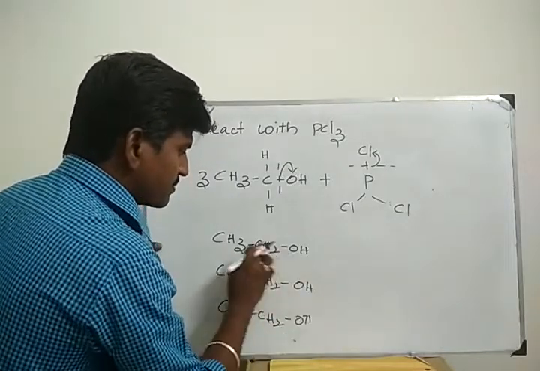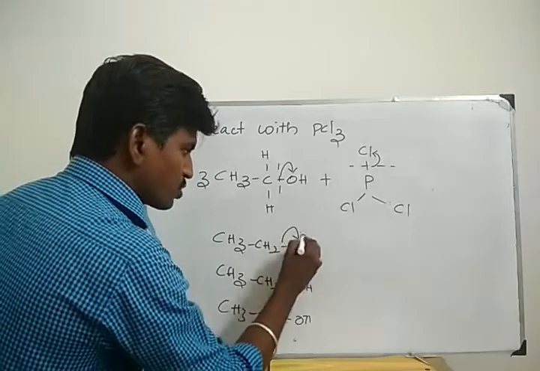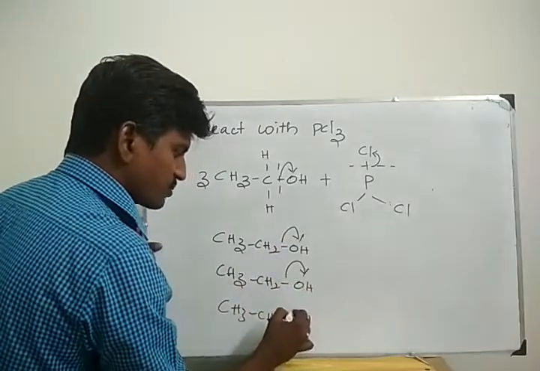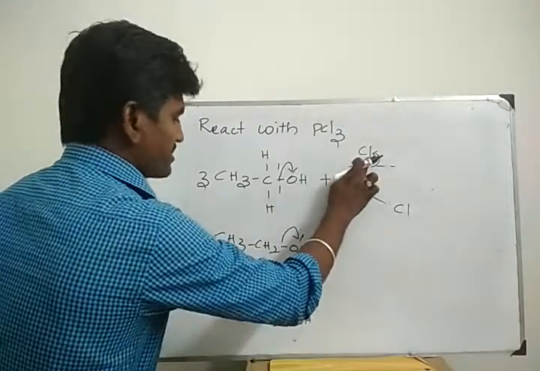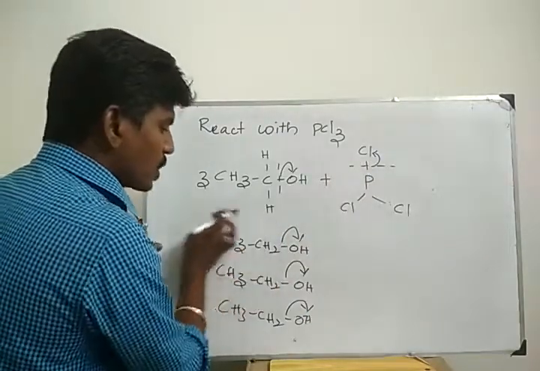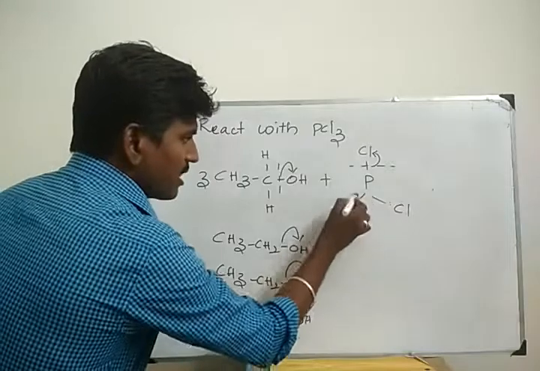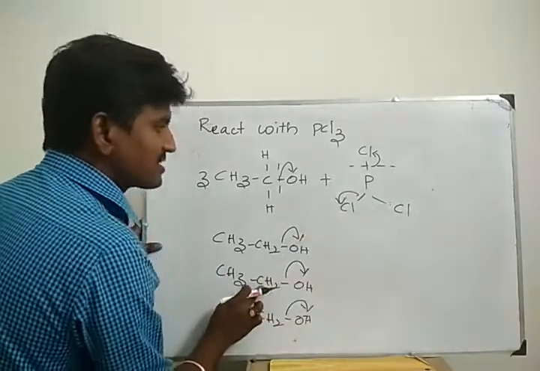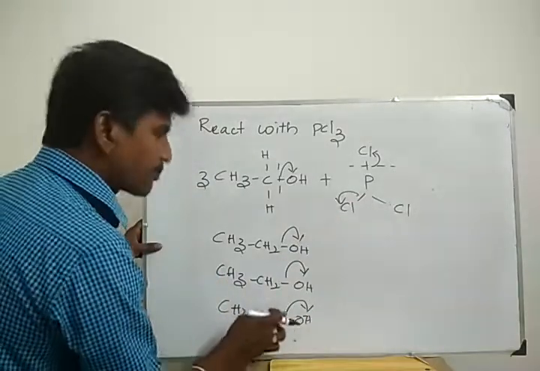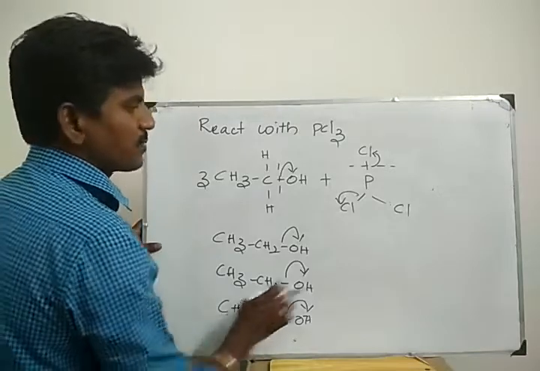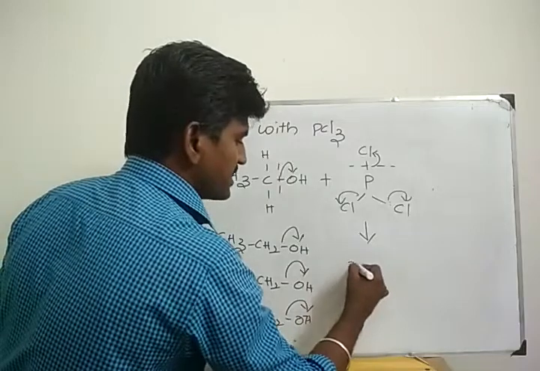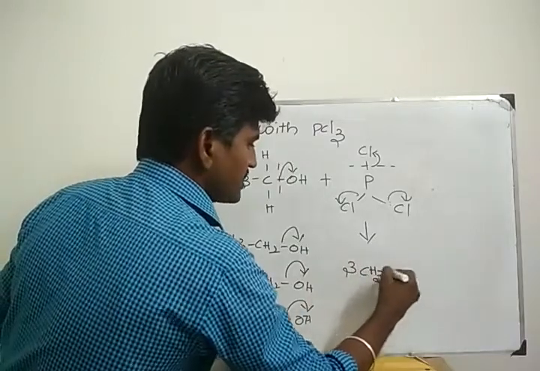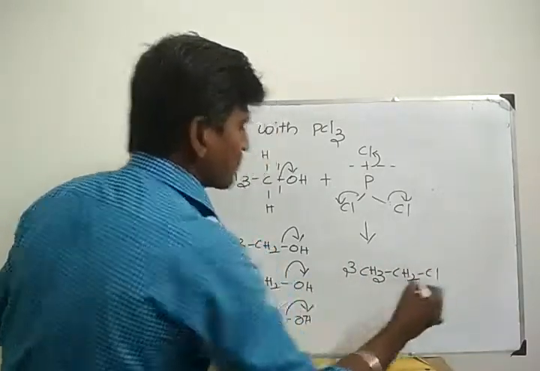Here this bond is present in between carbon and hydroxyl group. The hydroxyl group takes one pair of electrons. Here also the hydroxyl group takes one pair of electrons. Okay, what's the charge of carbon? Plus, and Cl minus. So it produces the product chloroethane. Here Cl minus, carbon charge is plus, you can get chloroethane. Same process here also. You can get 3 moles of chloroethane, CH3CH2Cl.